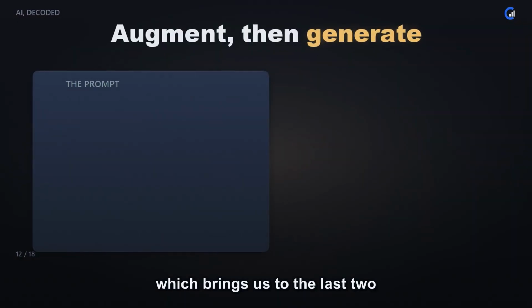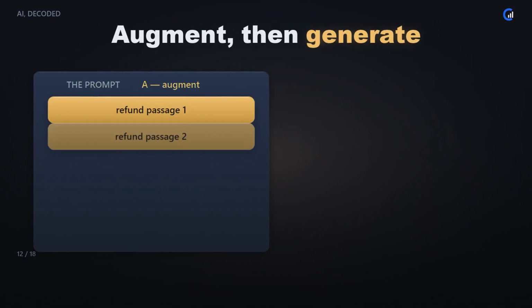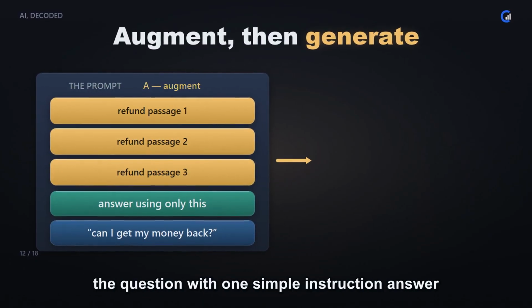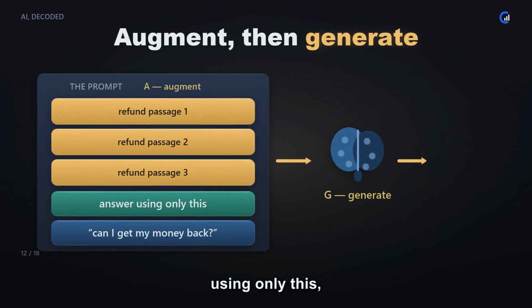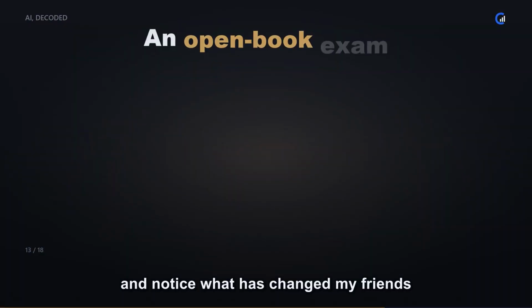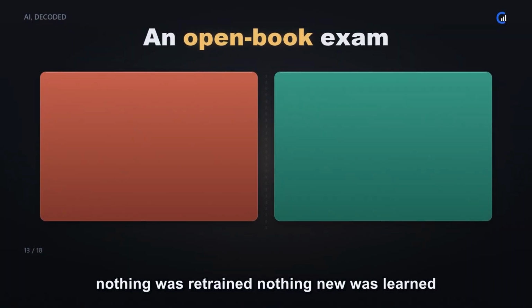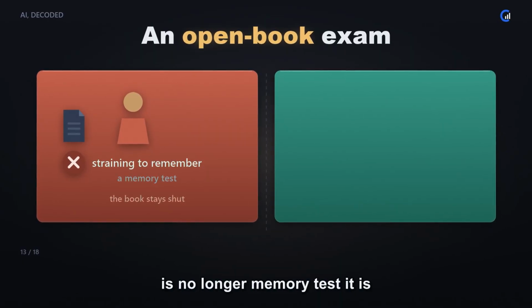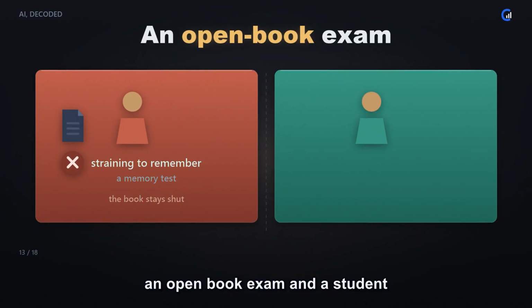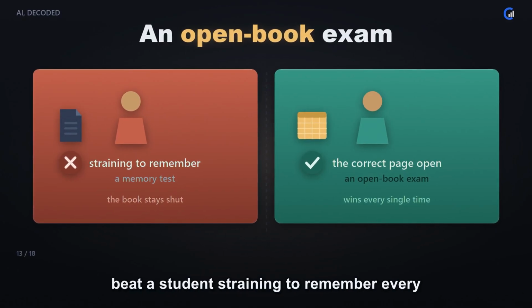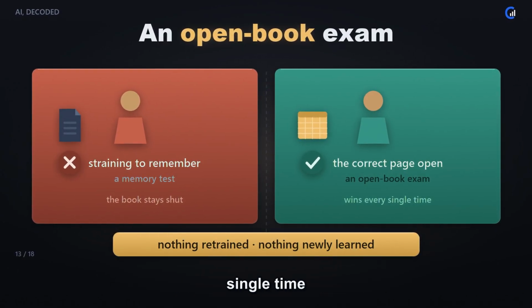Which brings us to the last two letters. A for augment. We take those three good passages and paste them into the prompt just above the question with one simple instruction, answer using only this. Then G for generate. Now the model answers. And notice what has changed, my friends. Nothing was retrained. Nothing new was learned. We simply put the right page in front of it before we asked. It is no longer a memory test. It is an open book exam. And a student with the correct page open will beat a student straining to remember every single time.